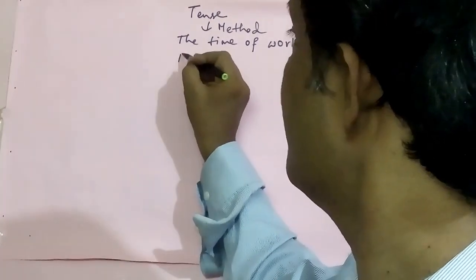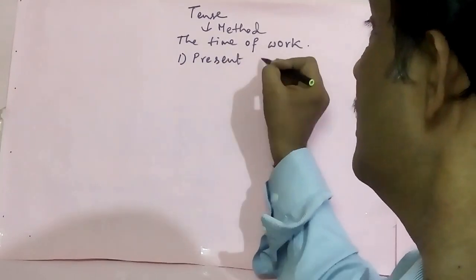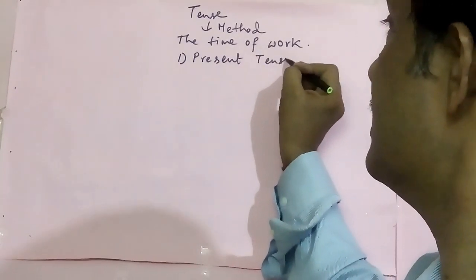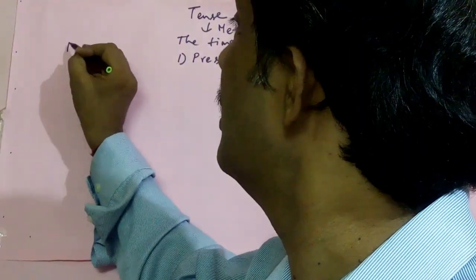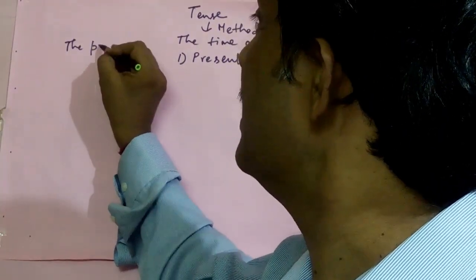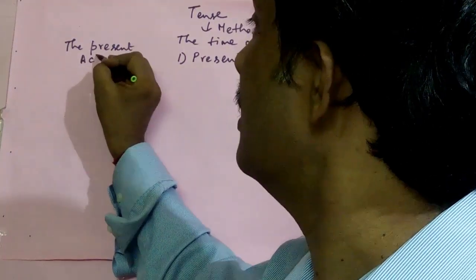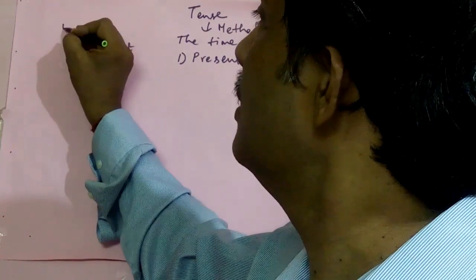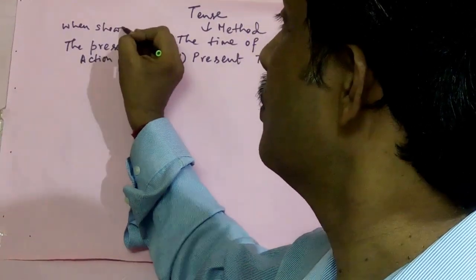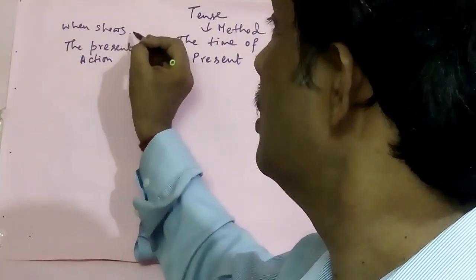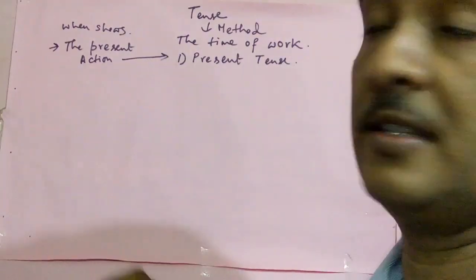See, this is present tense. It means when the verb shows the present action, that is present tense.